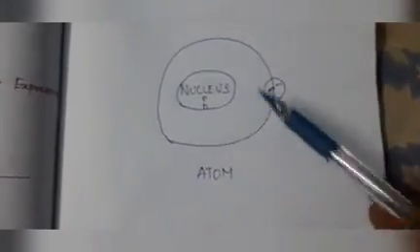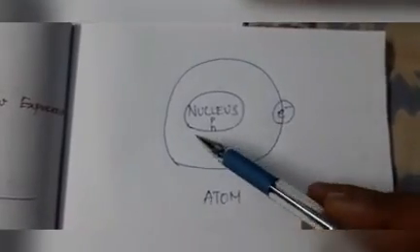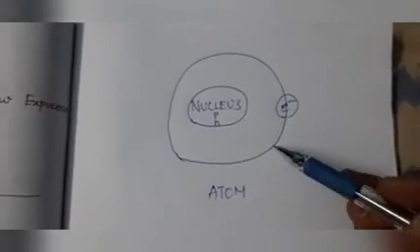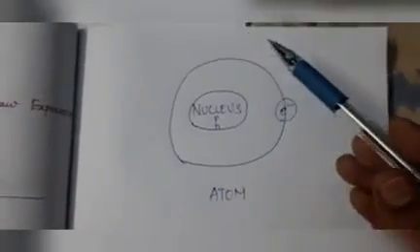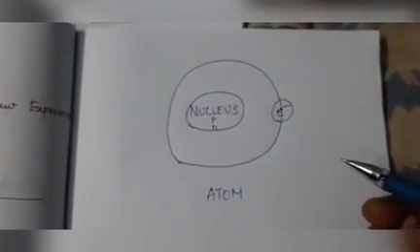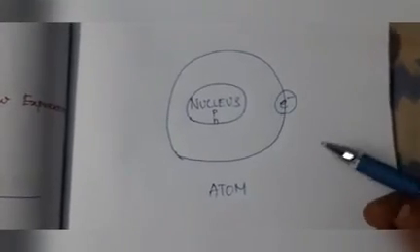If you consider the atom, the center part of the atom contains the nucleus. Electrons revolve around the nucleus. This is the structure of the atom. If you know this, you can easily understand the concept of mass number.